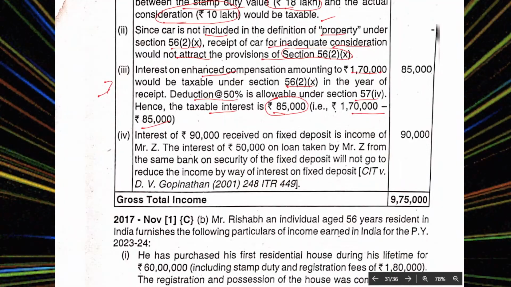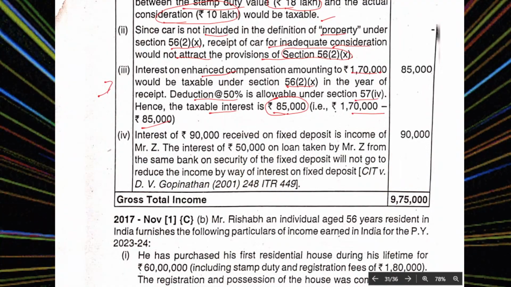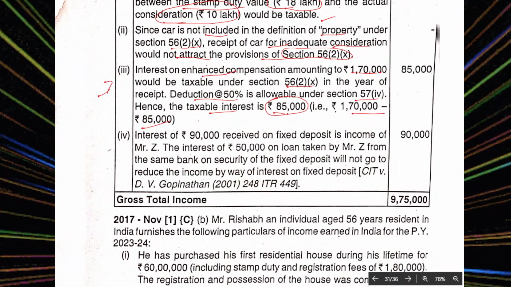So in the case of enhanced compensation, 50% is allowed as deduction under 57(iv), and 85,000 is taxed because of the enhanced compensation.